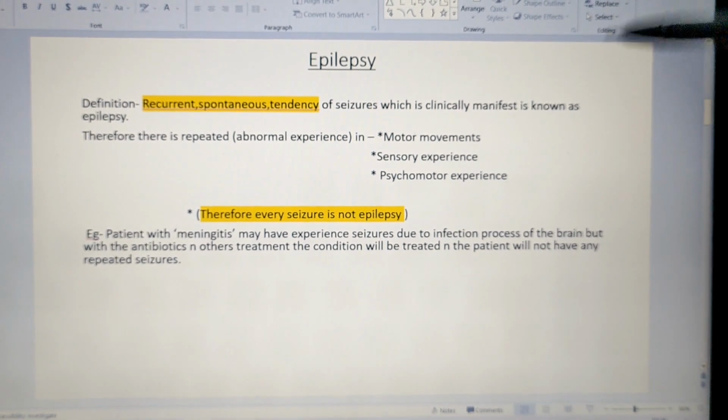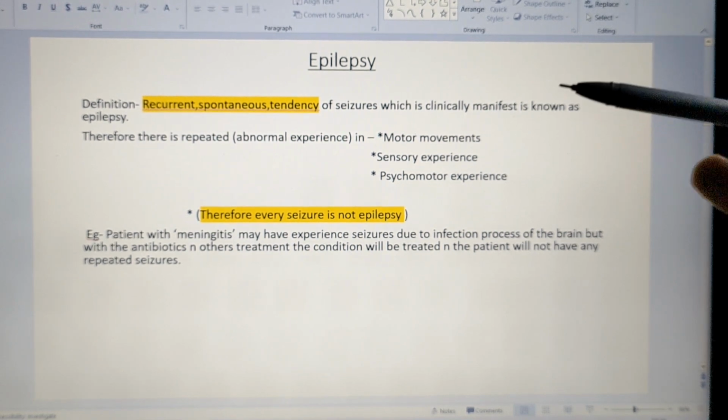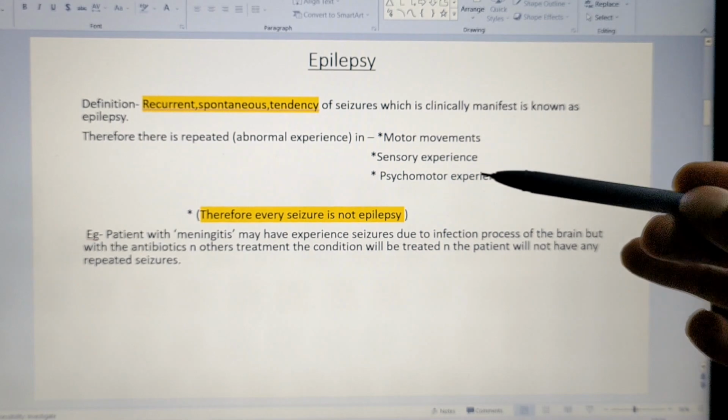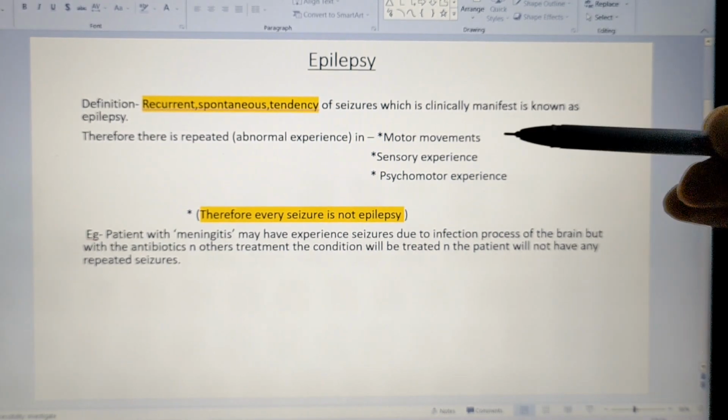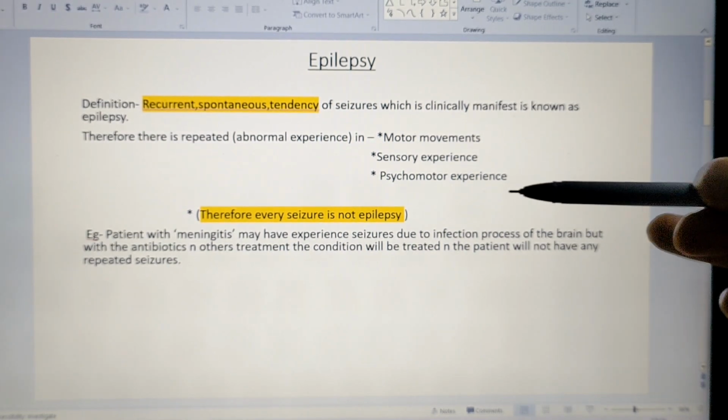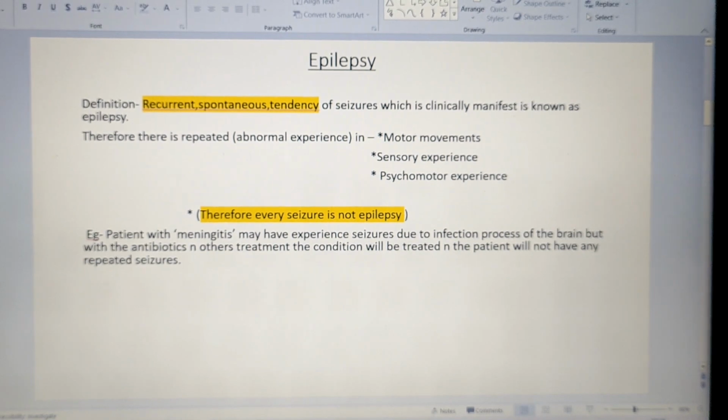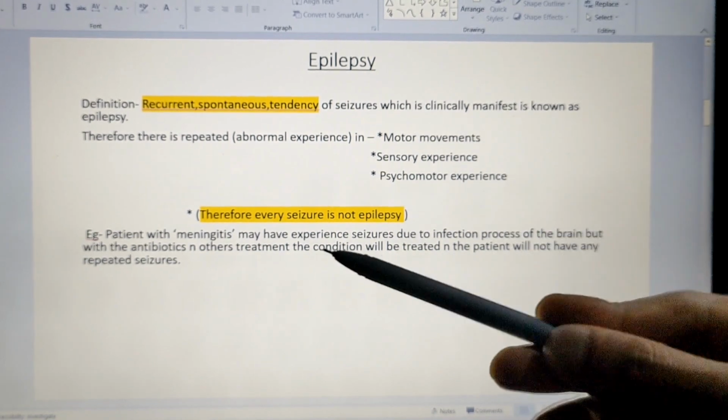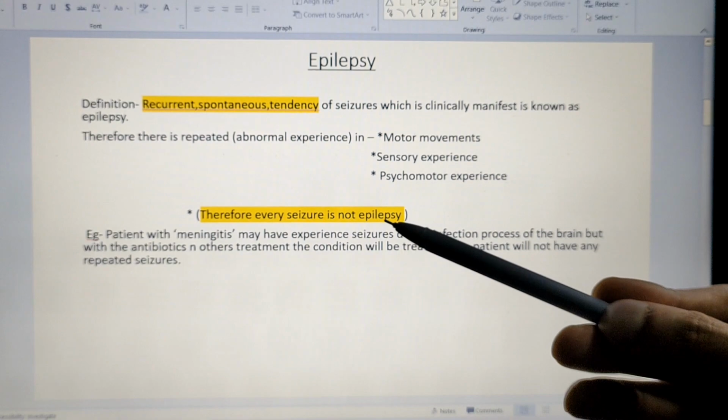You have to diagnose whether it is a true seizure or a false seizure, and which kind of experience the patient is getting: a sensory experience, a psychomotor experience, or a motor experience. Any one of the patients may have an abnormal experience. So every seizure is not epilepsy.